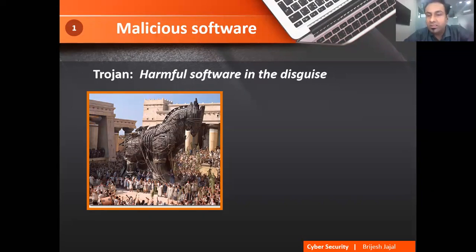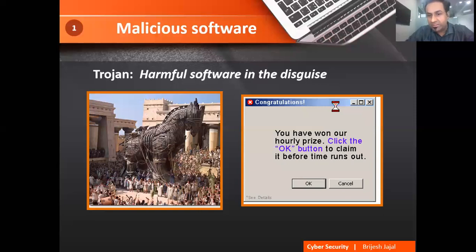Once the door was open for them, inside this Trojan horse there were hundreds of people sitting with arms. They came outside, fired, and conquered that village. Based on this story, the term Trojan horse has come.